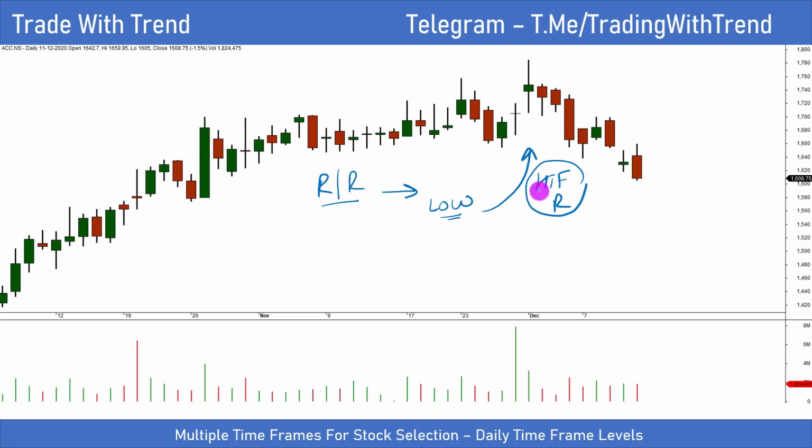And for those of you who have watched my pullback trading series, now I hope you can clearly understand why ACC qualifies clearly for a trade and why this should be tracked closely, as good trading opportunities in terms of risk and reward will show up.